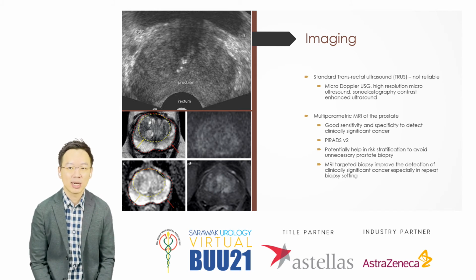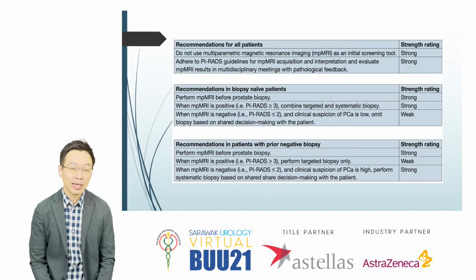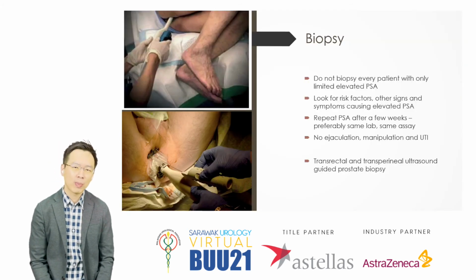So this can potentially help us to re-stratify patients to avoid unnecessary prostate biopsy. So based on the EAU recommendation, we do not use MRI for initial screening tool, but we do perform MRI before prostate biopsy, either in biopsy-naive patients or in previously negative biopsy patients. So how do we do biopsy?